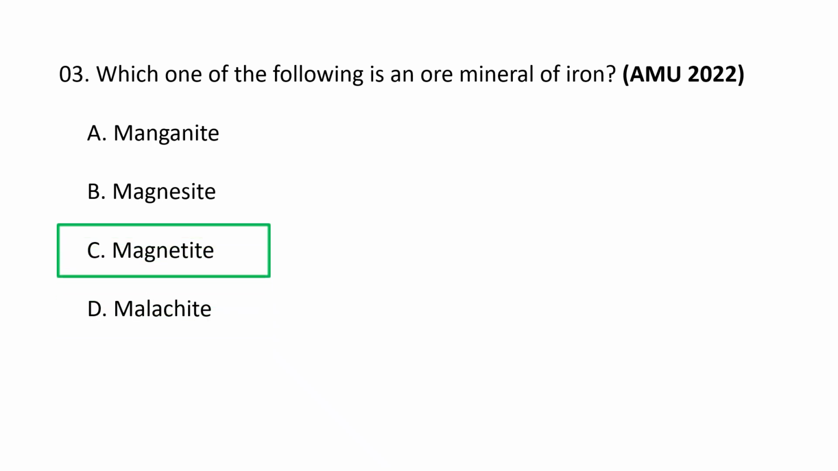Manganite is a mineral composed of manganese oxide hydroxide, that is MnOOH, and it crystallizes in the monoclinic system, or is also described as pseudo-orthorhombic. And magnesite's chemical composition is MgCO3.